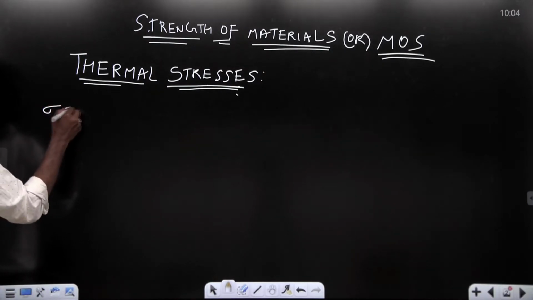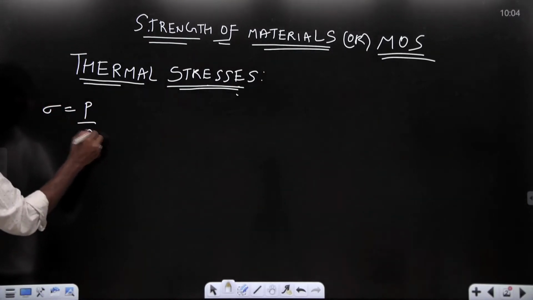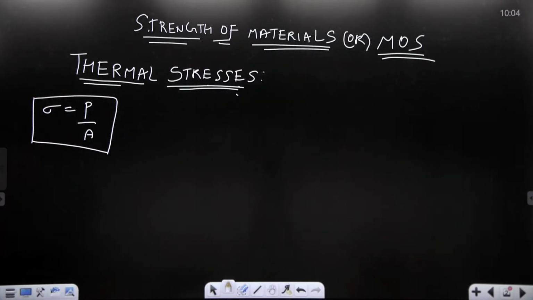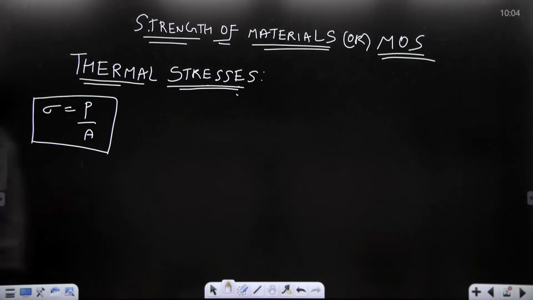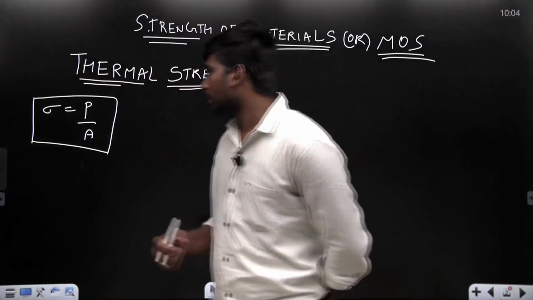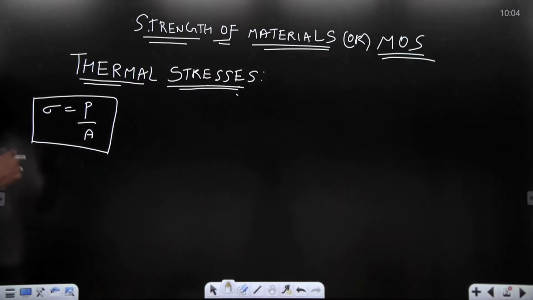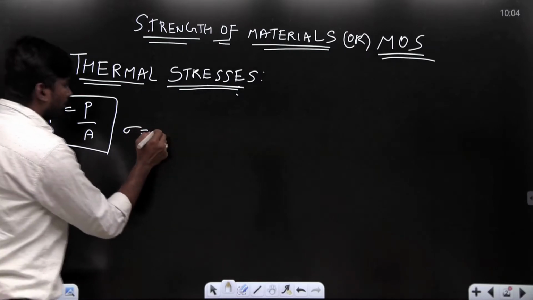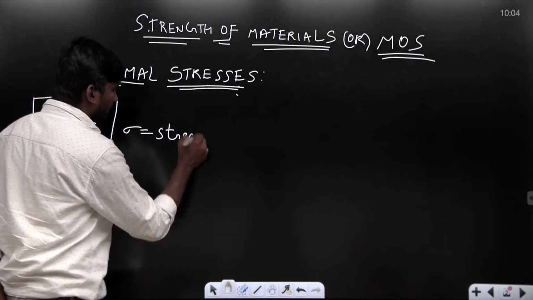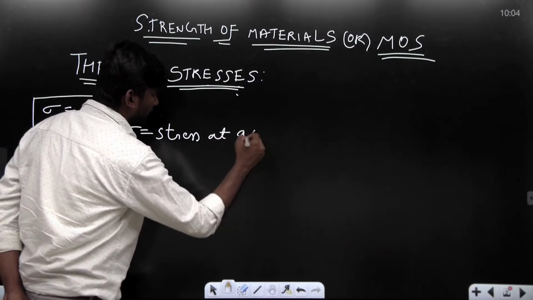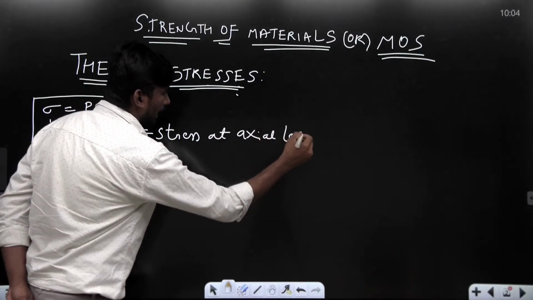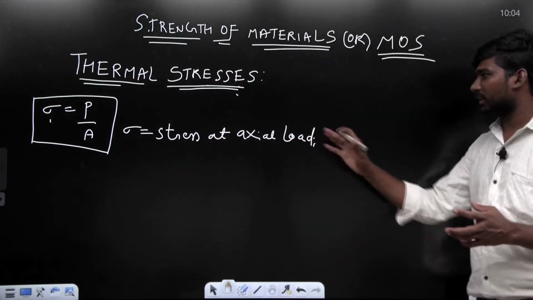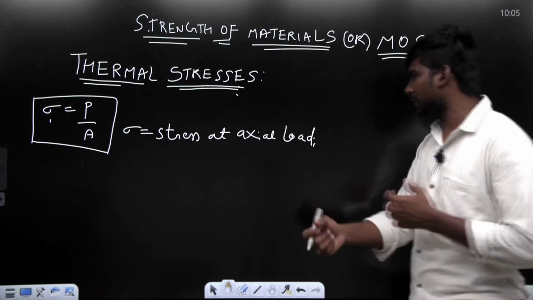Stress sigma equals load by area, right? Everyone knows. But actually, in the derivation of stress equals load by area, we consider Saint Venant's principle. We have one assumption also. Actually this sigma is the stress at axial load. So this is the axial stress, at axial load.